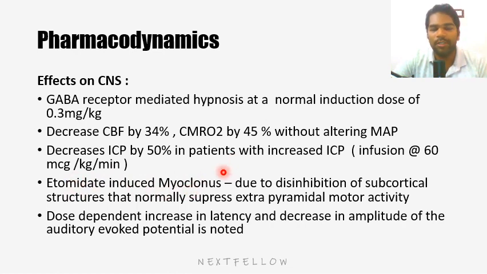Myoclonus is very commonly seen in etomidate. It can also be seen in propofol. Myoclonus is nothing but seizure-like activity. It is not continuous, just some jerky movements of the muscle. So normally all your muscles will be constantly under stimulation and inhibition by two systems.